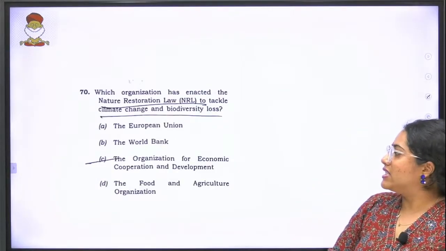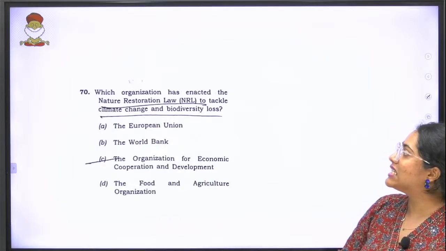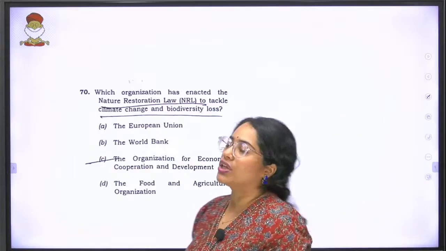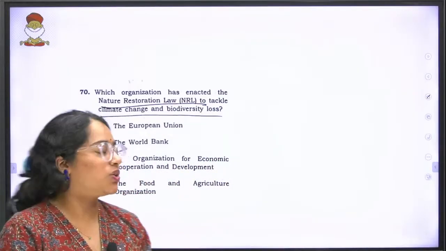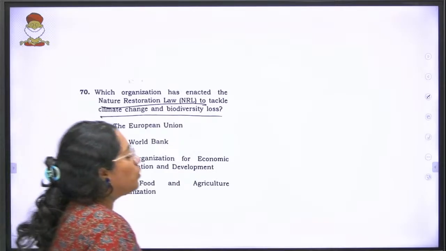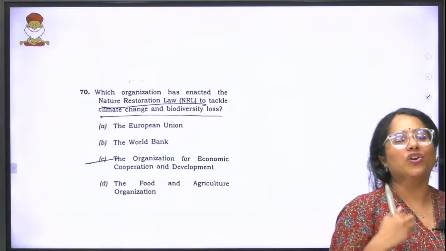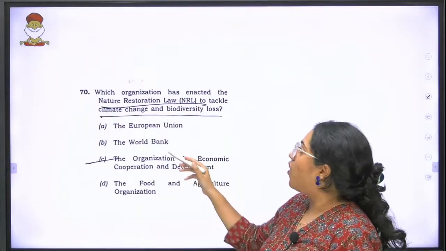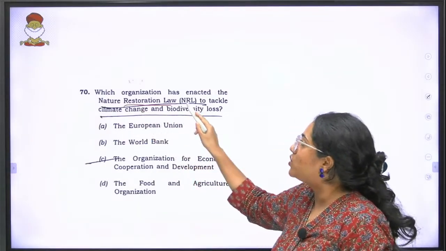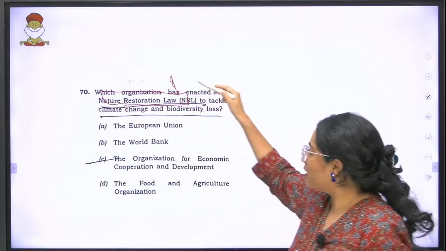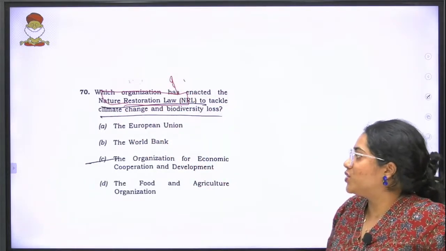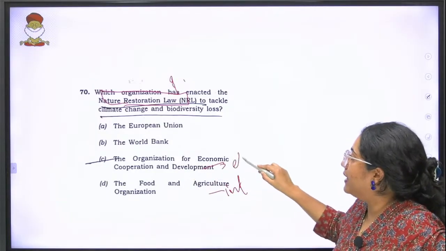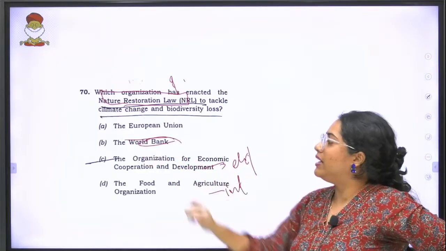Finally, we have again a very simple question. Which organization has enacted the National Restoration Law to tackle climate change and biodiversity loss? Anytime there are new innovative structures, we have mentioned in class that it will not be the international ones. This is again with very elite countries. This is a bank, so you eliminate this first.